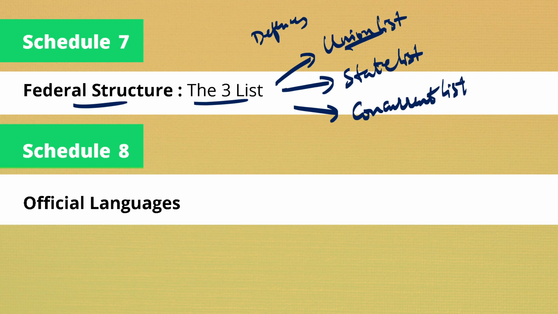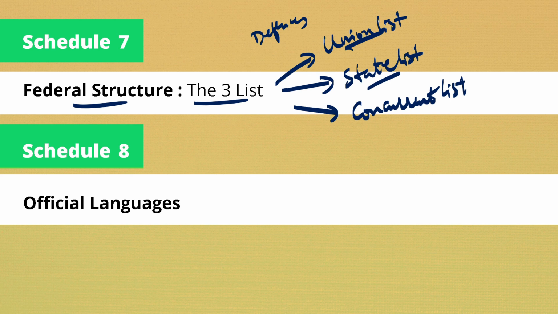So only the union government has the authority to make changes in these. If we consider the state list, only the state government has the authority to make changes in the subjects under it. Let us take the example of state police.